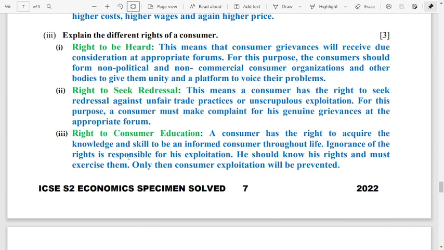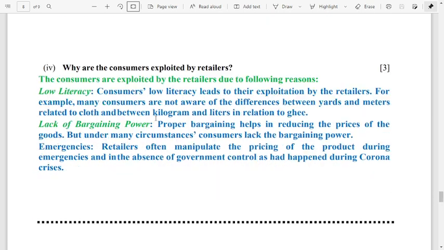Number 3, explain the different rights of consumers. So the different rights of consumers are right to be heard, right to seek redressal, right to consumer education. And the last one, why are consumers exploited by retailers? So the consumers are exploited by retailers due to the following reasons. Number 1 is low literacy, and number 2, lack of bargaining power. So this is the end of the specimen question paper of ICSE class 10 economics.